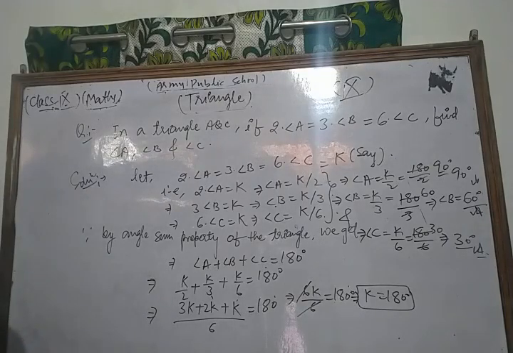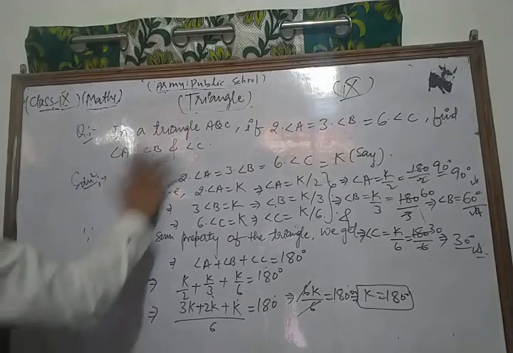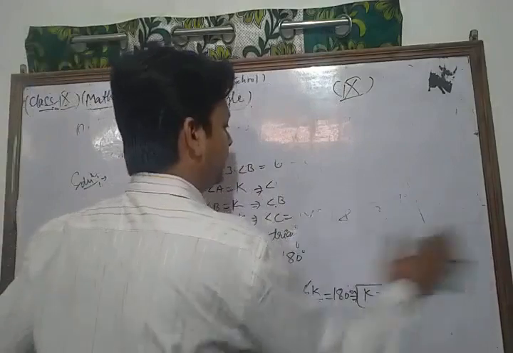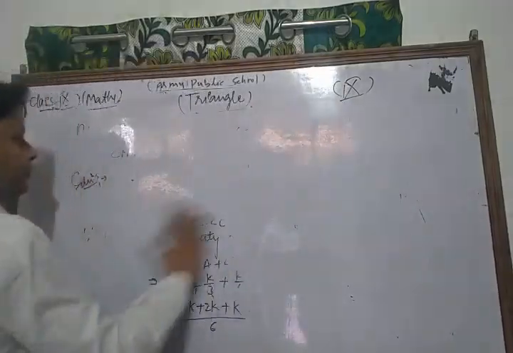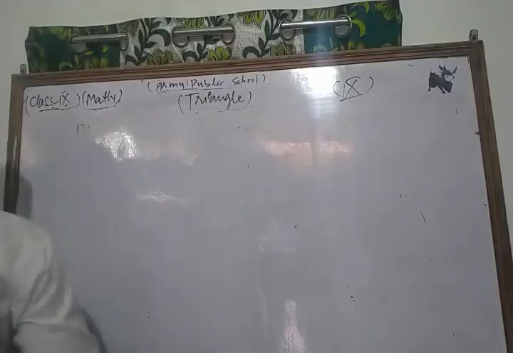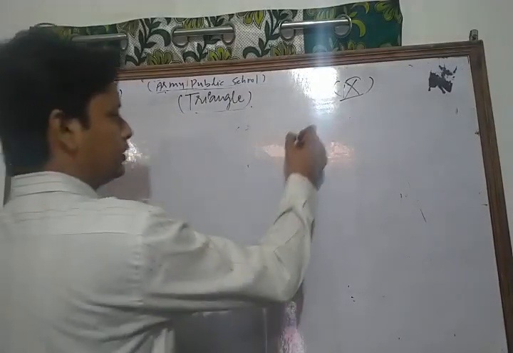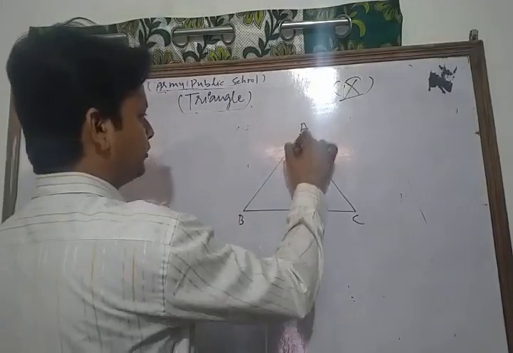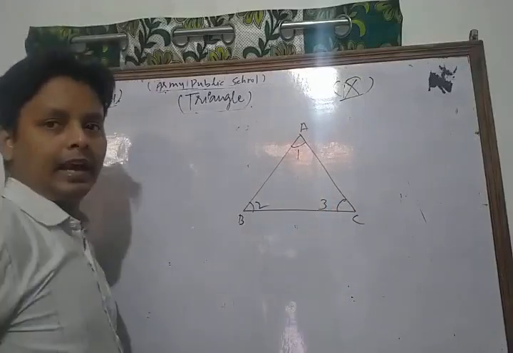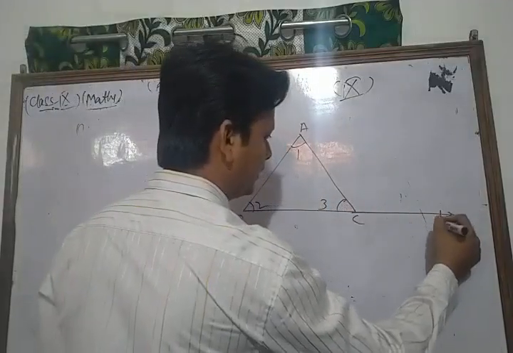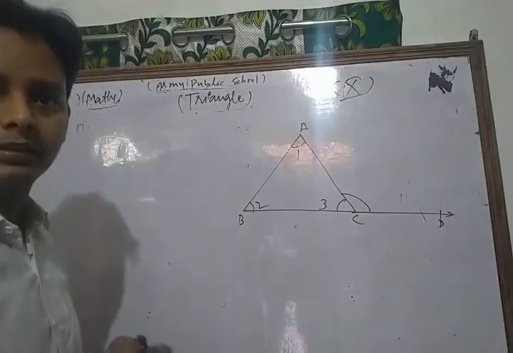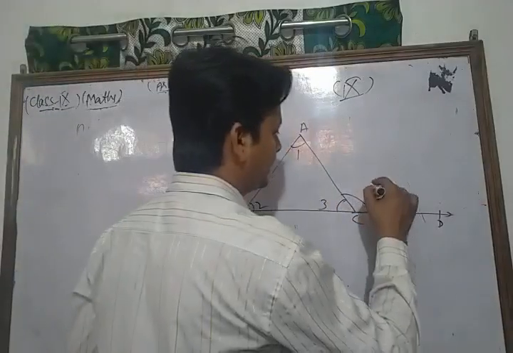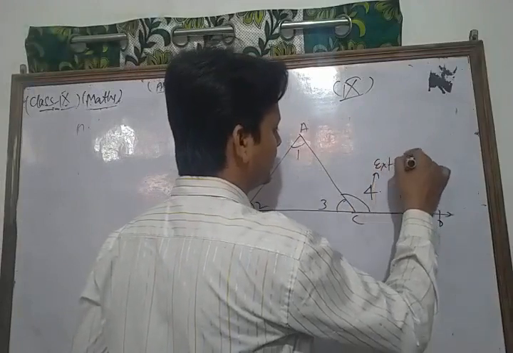Now we are going to discuss a very important property of your chapter, the exterior angle property. Dear students, suppose that we have a triangle ABC. We take angle 1, angle 2, this is angle 3. And one of its sides BC, suppose we produce to D. Then that angle is known as the exterior angle. Let us take this as angle 4. This is the exterior angle.